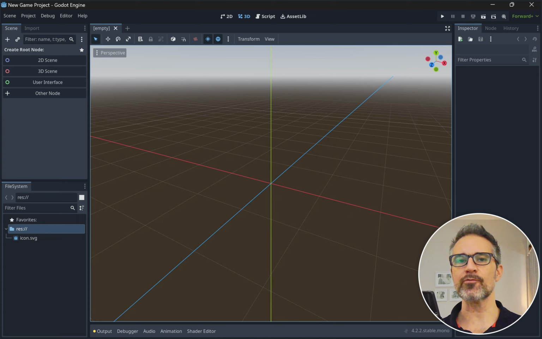Now, something different about Godot here compared to Unity. What Unity considers a scene is like a page of your app. And you can make a game with exactly one scene and put everything inside of it. Or you could break it up and have the menu scene, the game scene where you spend most of your time, and then maybe a game over scene to separate your app into different pages.